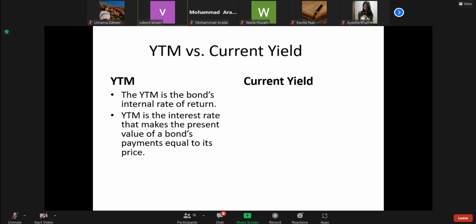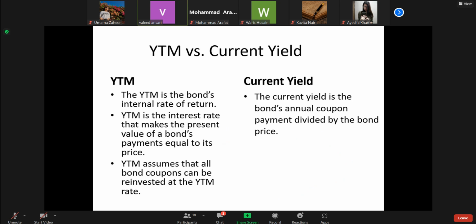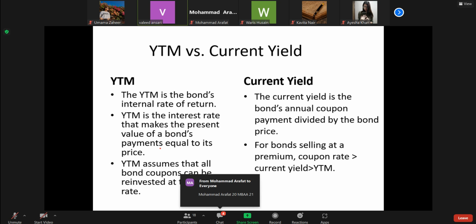There is one more thing related to the bond which I would like to discuss, current yield, but let us recapitulate what I said. YTM is the bond's internal rate of return, the interest rate that makes the present value equal to its price. Assume that all coupons are reinvested. This is an assumption.